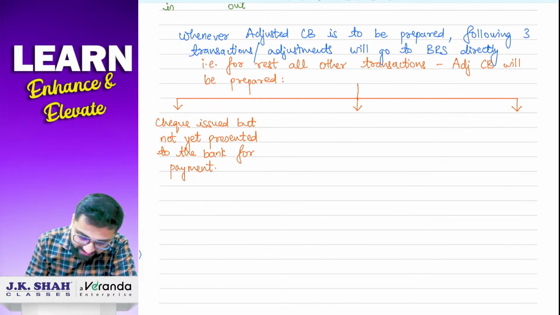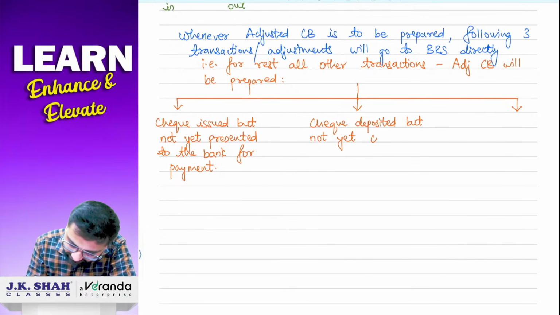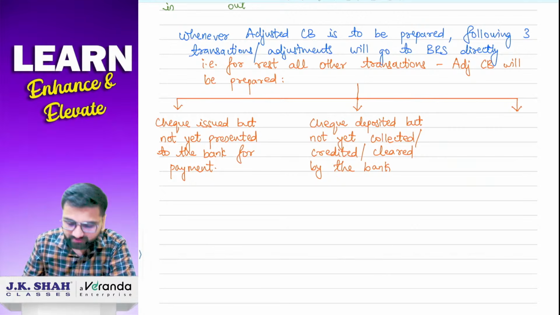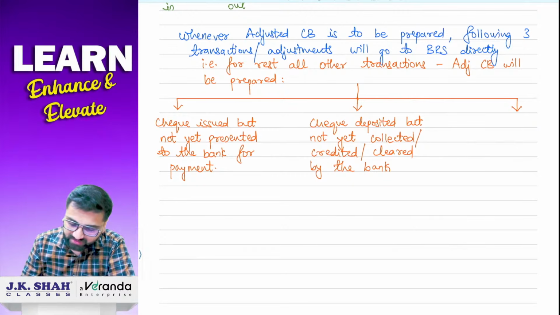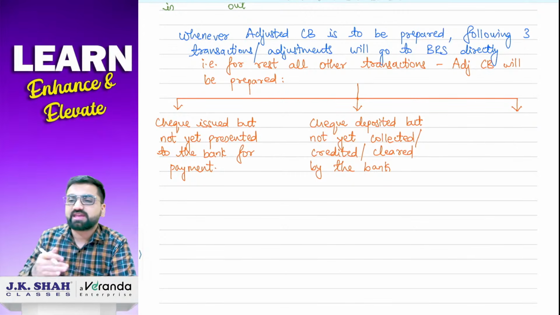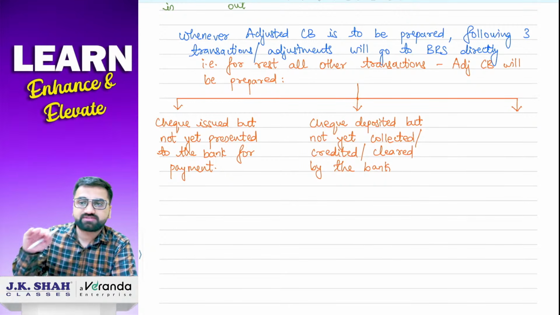So the next one will be correct: check deposited but not yet collected, and you can use the word credited, and you can also use the word cleared by the bank. Check deposited but not yet collected, credited or cleared by the bank. Deposit हो गया है, means in the cash book we have passed the entry, but it is not cleared by the bank. So bank balance is on its same place only.